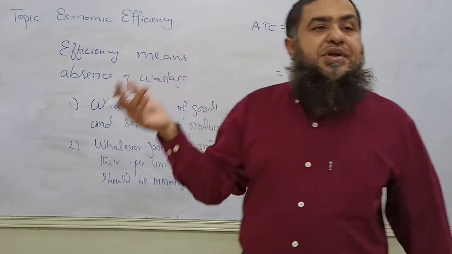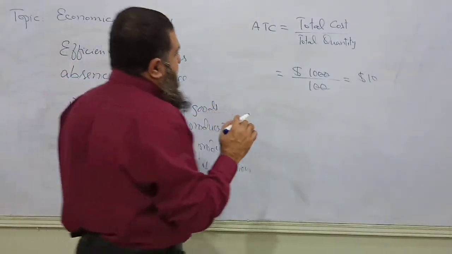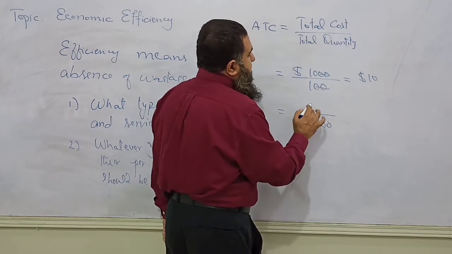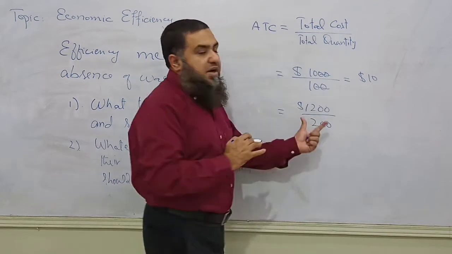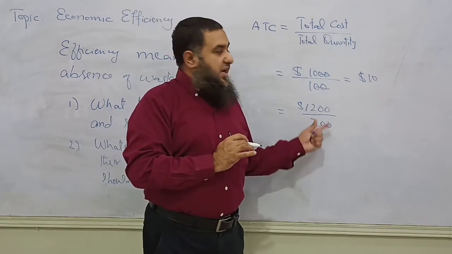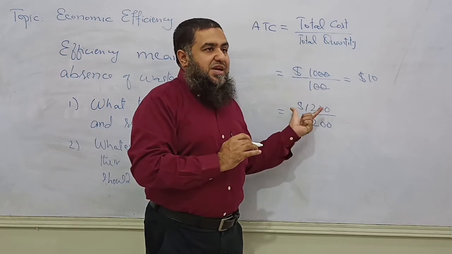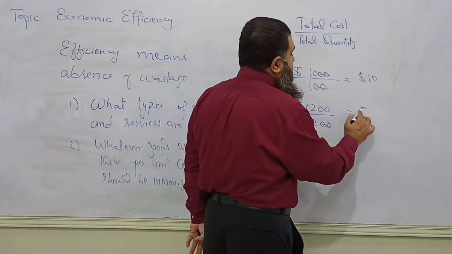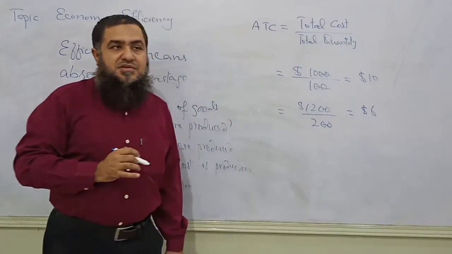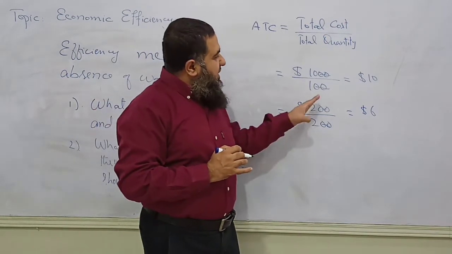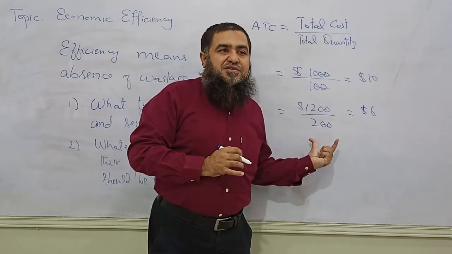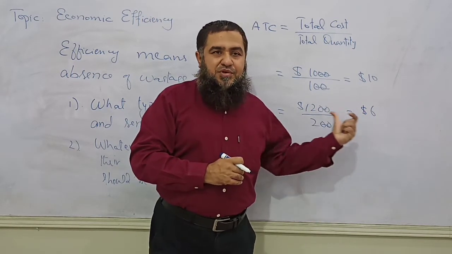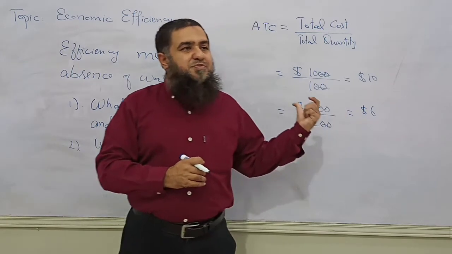Now the firm decides to produce 200 units of output, but its total cost goes to $1,200. The output has been doubled, but cost has increased by only 20%. So you can see over here, how much is the per unit cost now? $6. So what is happening? This firm, instead of producing 100 units, if it produces 200 units, its per unit cost is decreasing. So it is achieving productive efficiency when it is able to reduce its per unit cost.